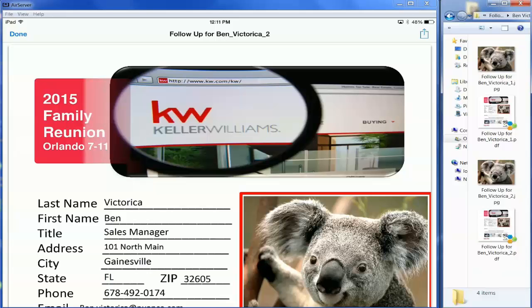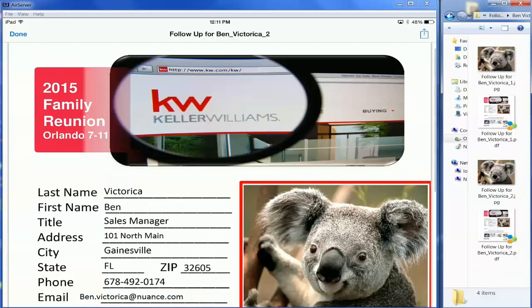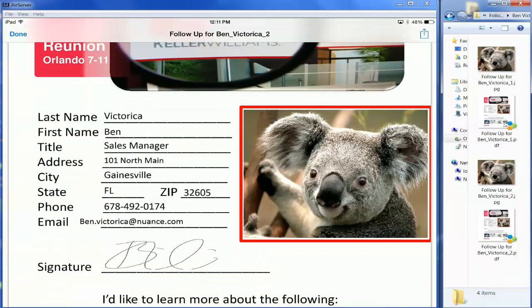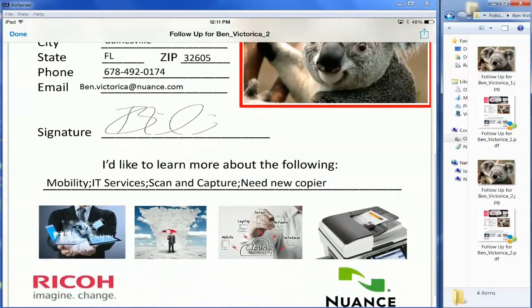So we have all of Ben's information here on the left hand side. We have the koala bear, we have Ben's signature, we have that he wants more information. So that's how the first activity works and how My Files works. The other thing that's going to happen in this workflow is that it's going to route the file to a printer because you've captured everything digitally, and then they can have their own souvenir.